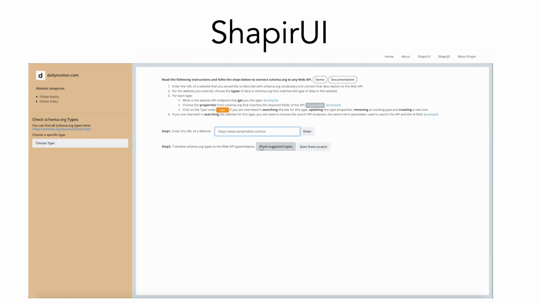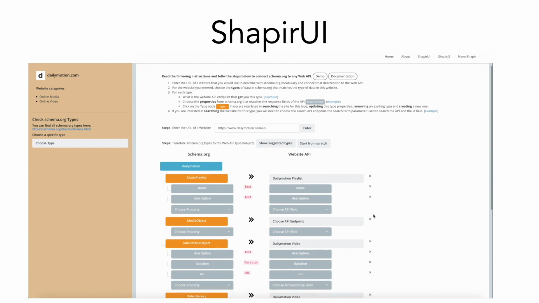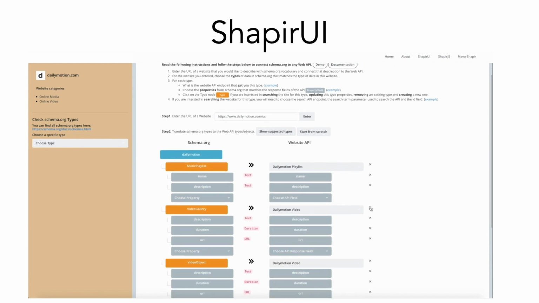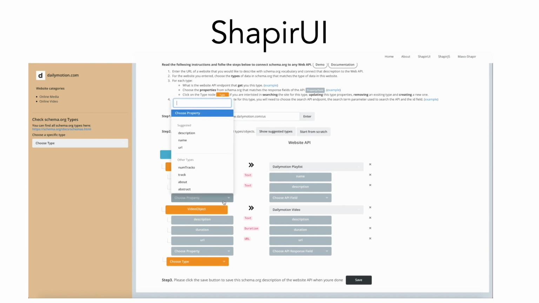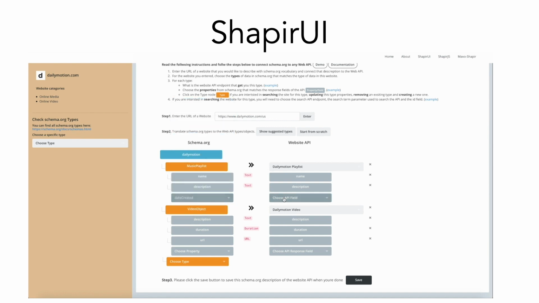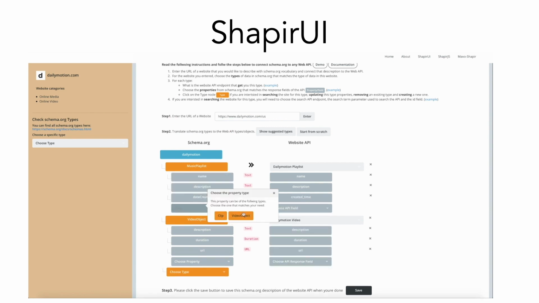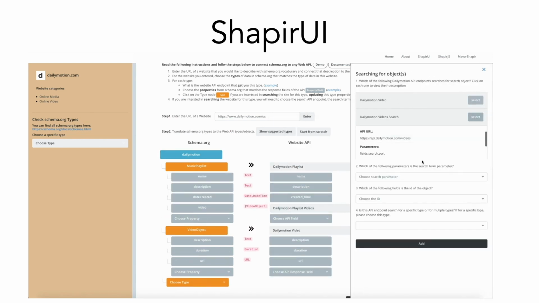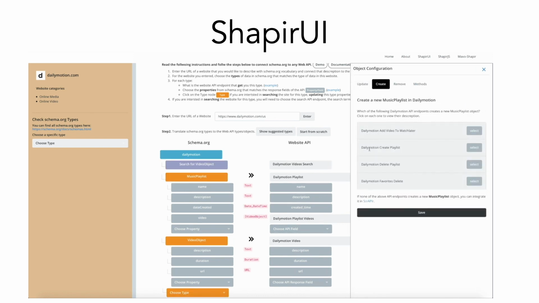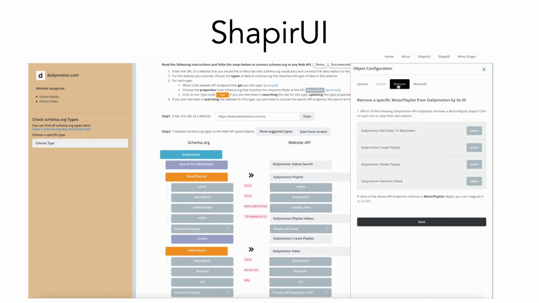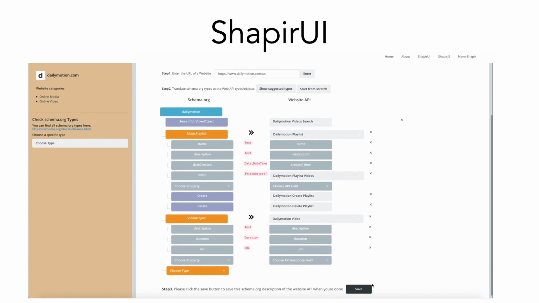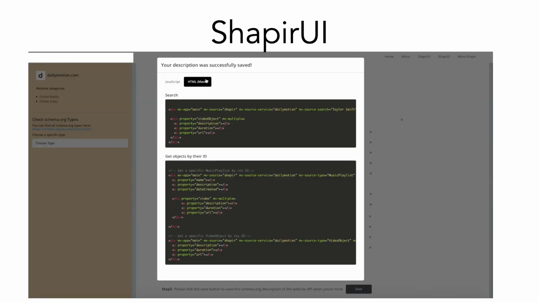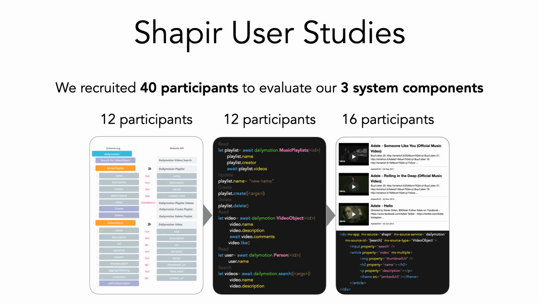First, the user enters the URL of the site or the API, then Shaper UI, if permitted by the user, will generate a preliminary schema using some heuristics that maps the API's endpoints and fields on the right to the schema.org types and properties on the left. The user can then add and remove types and properties. And they can also describe the search functionality to let other users search the API for videos or other types. And they can also describe how to create new objects and delete existing ones by connecting these methods to the appropriate API endpoints. When the user is done, they can save the description, and Shaper UI will generate Shaper.js and Mavo code snippets for the user to copy and use in their application.